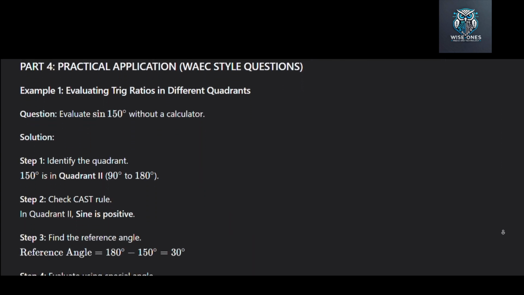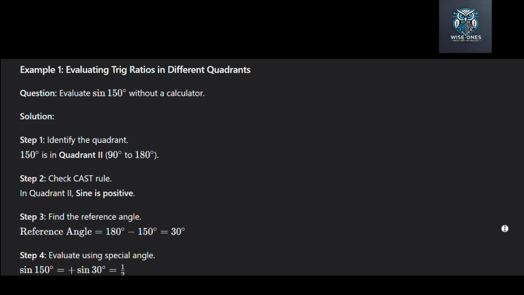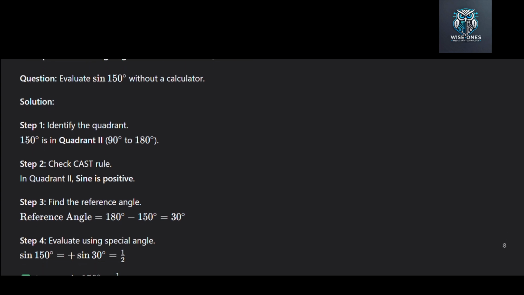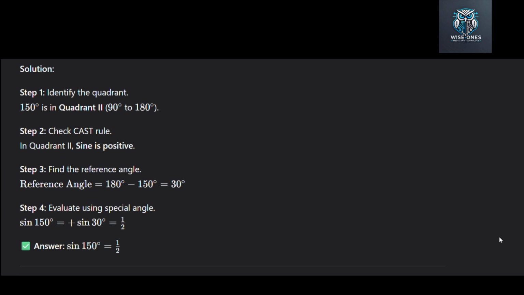Step 2, check CAST rule. In quadrant 2, the letter is S, so sine is positive. Step 3. Find the reference angle. In quadrant 2, we subtract from 180. 180 minus 150 equals 30 degrees. Step 4. Evaluate using special angle. So sine 150 degrees equals positive sine 30 degrees. From our table, sine 30 degrees is 1/2. So the answer is positive 1/2.